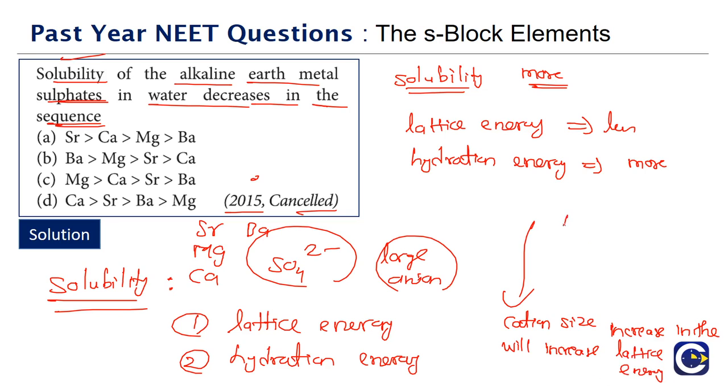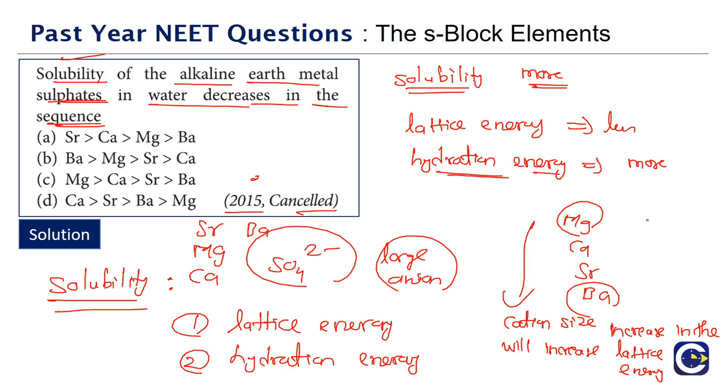So among magnesium, calcium, strontium, barium, the barium sulfate will be having high lattice energy. Magnesium sulfate will be having less lattice energy.